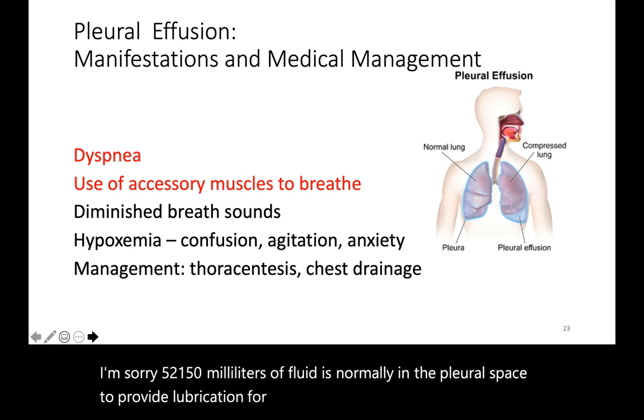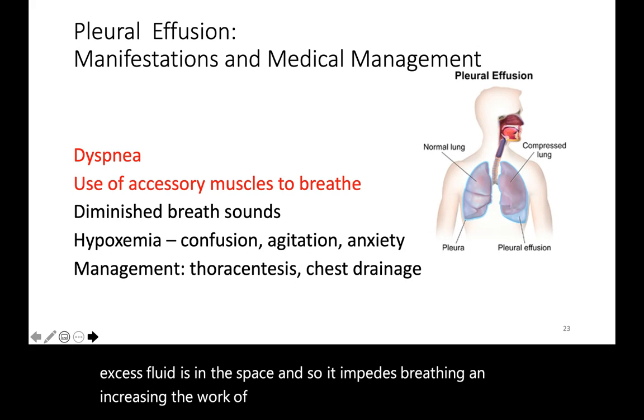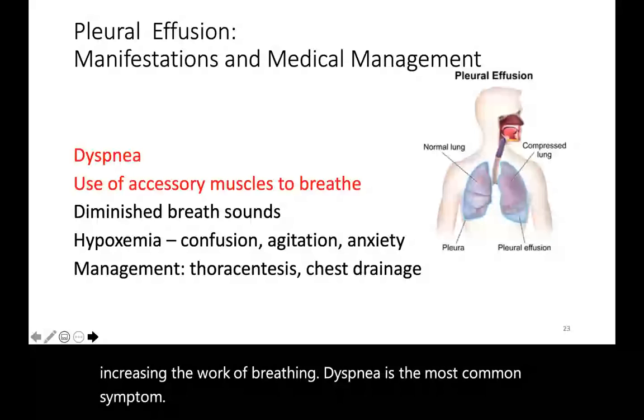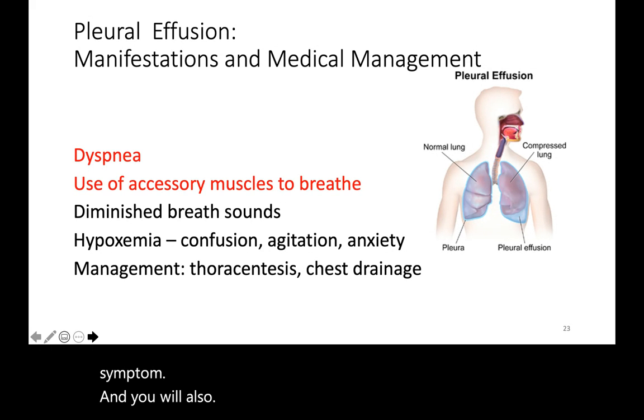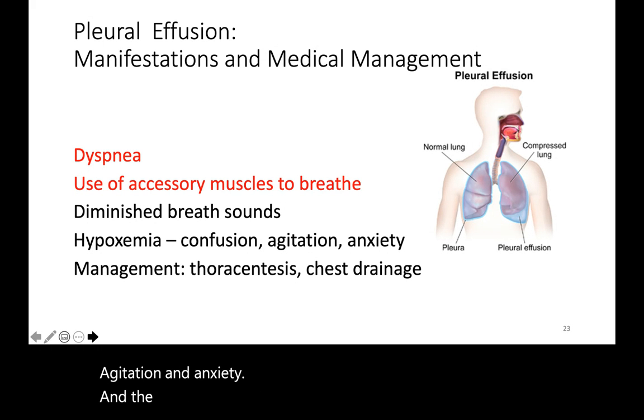Pleural effusion is when excess fluid is in the space, and so it impedes breathing and increases the work of breathing. Dyspnea is the most common symptom, and you will also notice diminished breath sounds, hypoxemia leading to confusion, agitation, and anxiety. And the management is thoracentesis and chest drainage.